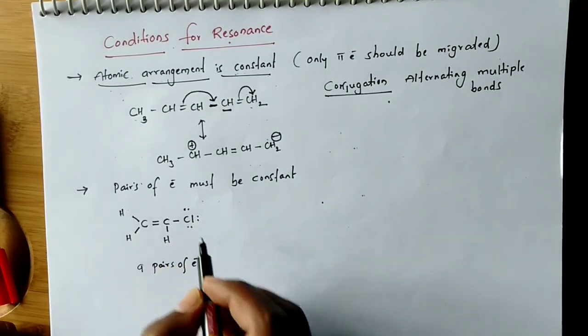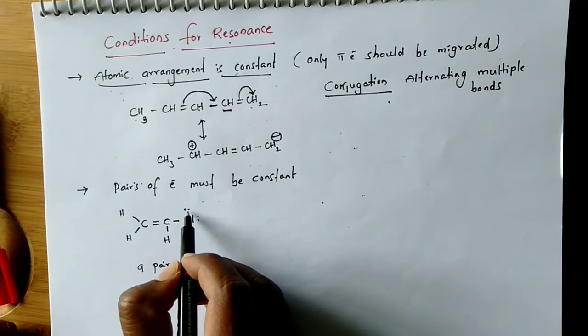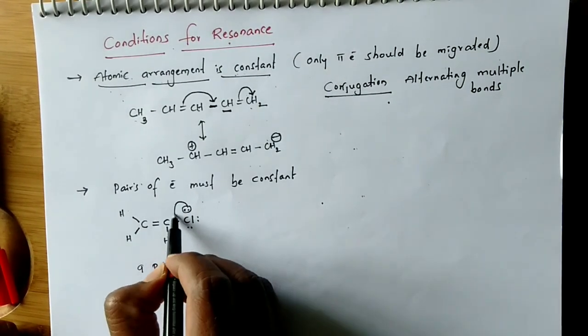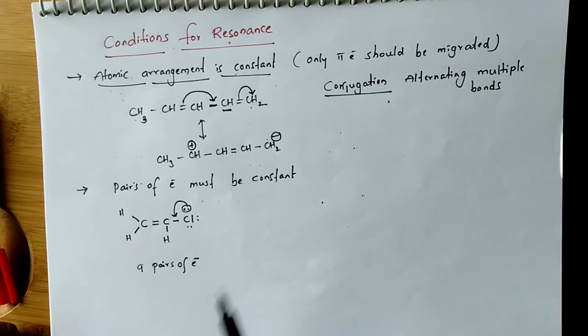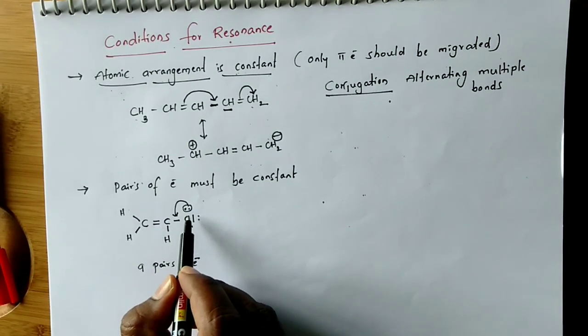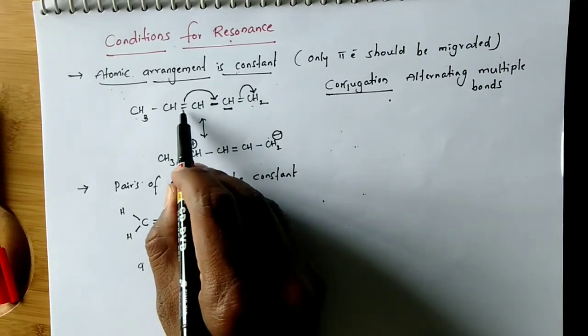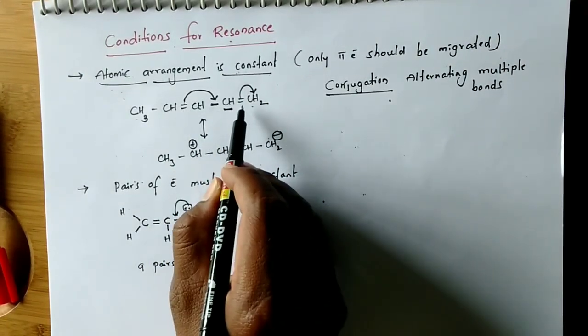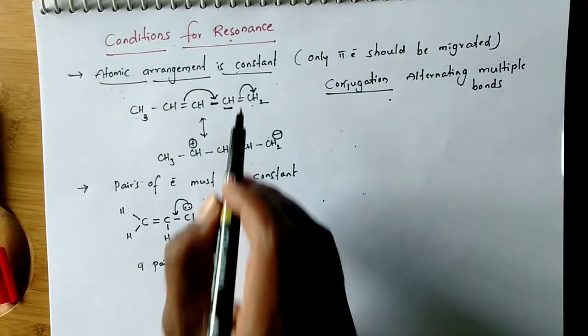So in resonance, this lone pair of electrons also participates in the resonance. The conditions I will explain in the next video, conjugation types. This double bond is conjugated with this lone pair, but here a double bond is conjugated with another double bond, and here also resonance takes place.